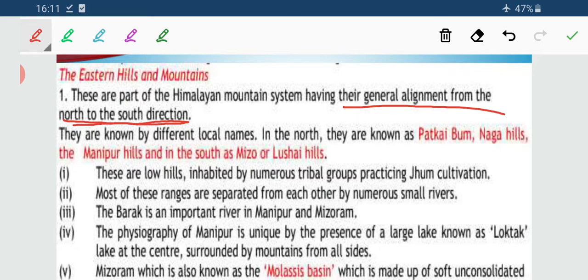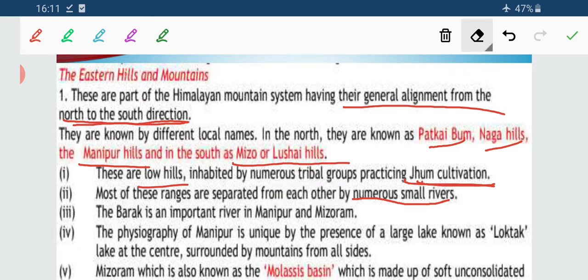In the north, they are named as Patkaibam. In Nagaland, it is Naga Hill. In Manipur, it is Manipur Hills. In Mizoram, it is Mizo or Lushai Hills. Now, these are low hills. These are also inhabited by a large number of tribal groups which practice jhuming cultivation. Most of these ranges are separated or dissected by small streams or numerous small rivers.